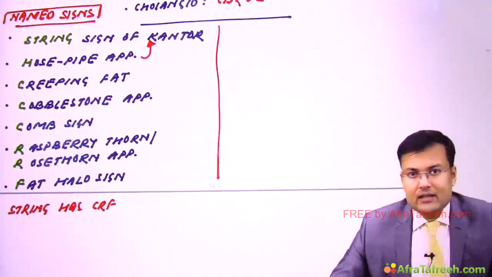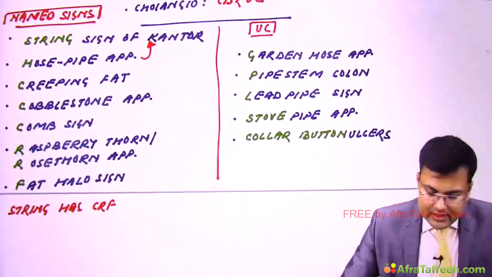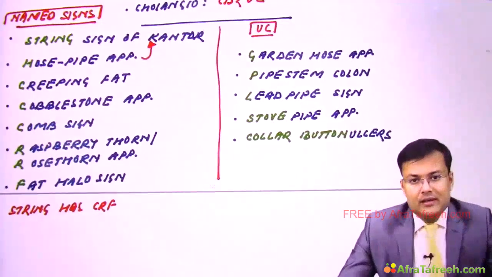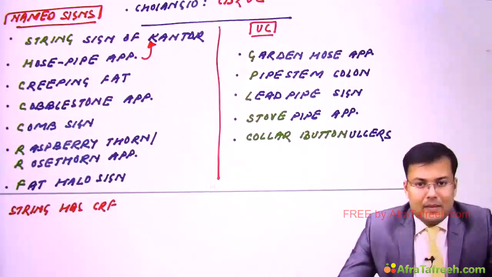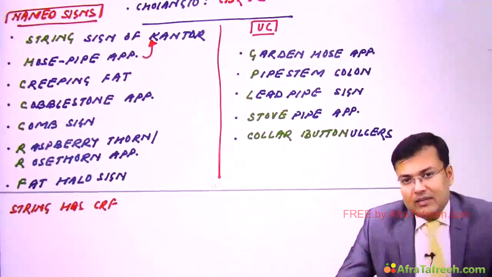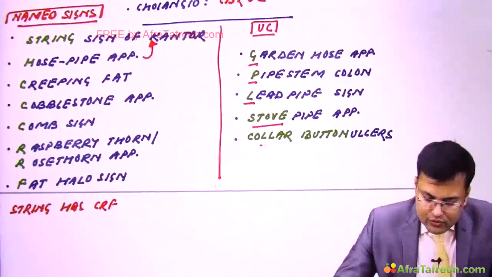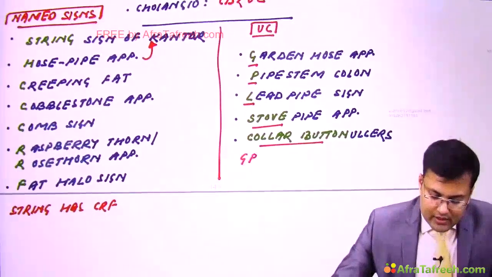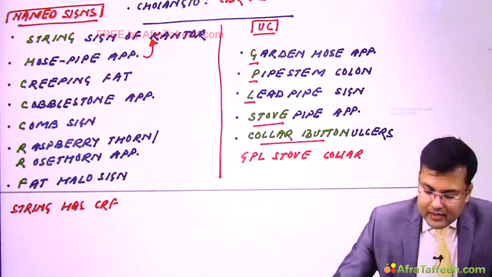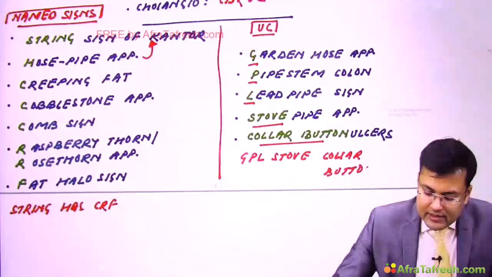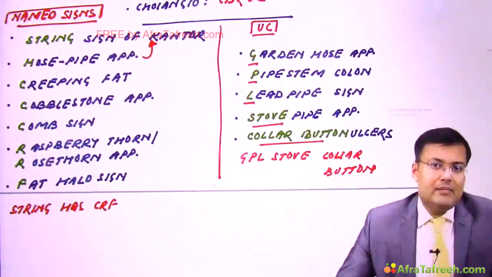What are the named signs in ulcerative colitis? In ulcerative colitis, there is garden hose appearance, pipe stem colon also known as lead pipe sign, stove pipe appearance, and presence of collar button ulcers. How to remember? The mnemonic is GPL stove collar button. Clear? So these are the differences between Crohn's disease and ulcerative colitis, and this is all about inflammatory bowel disease.